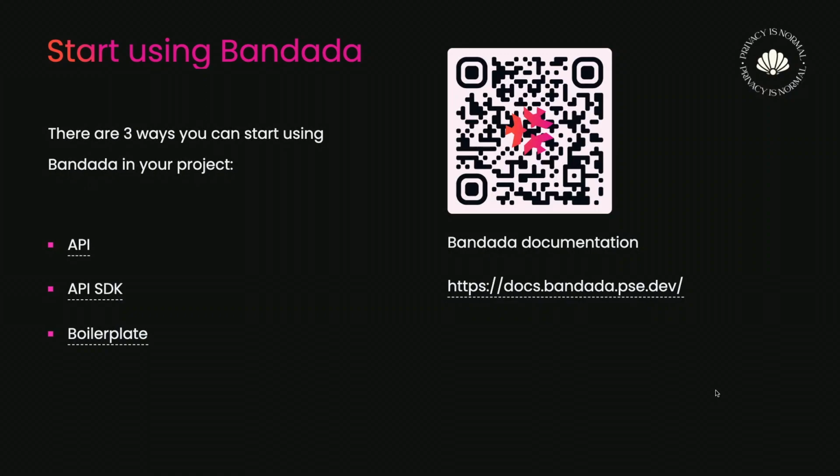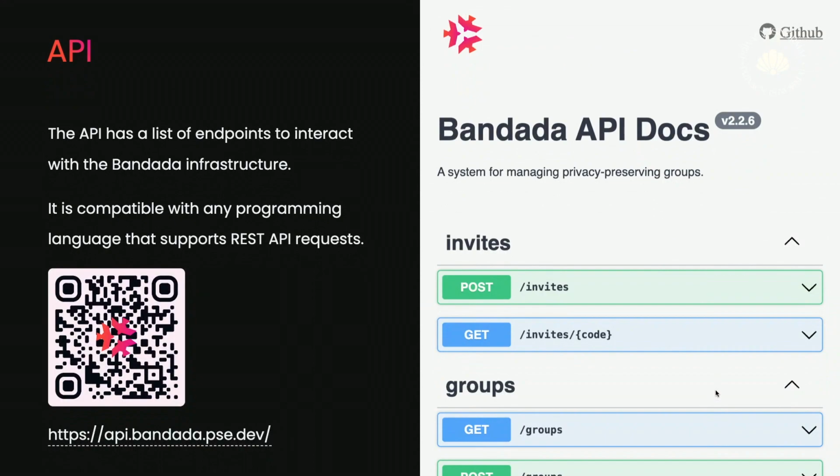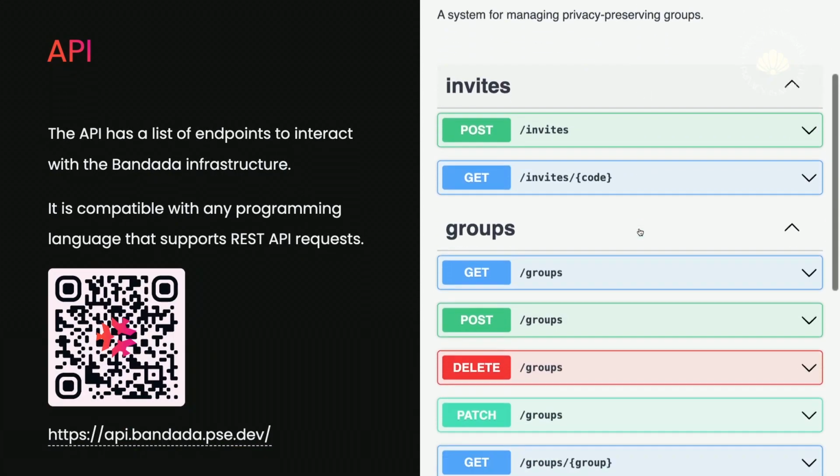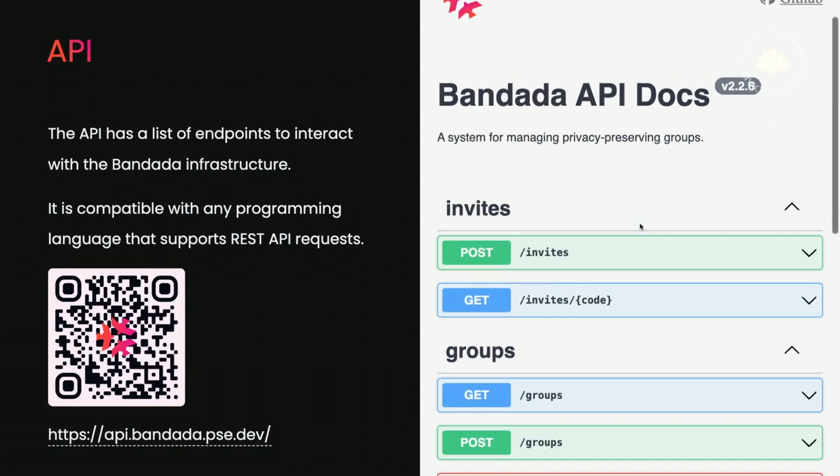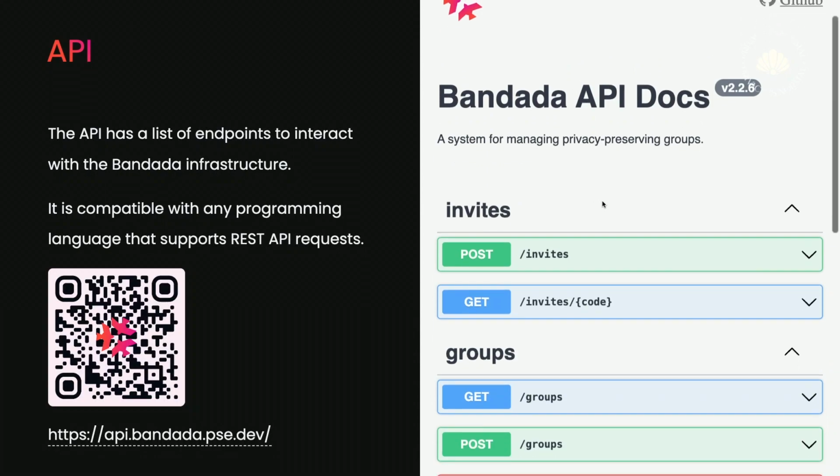You can use the API, the SDK, or the Boilerplate. This QR code is the Bandada documentation, and I will talk a bit about each of these. If you want to use the API, you can go to this link here. You will see something like this, and the list of endpoints.